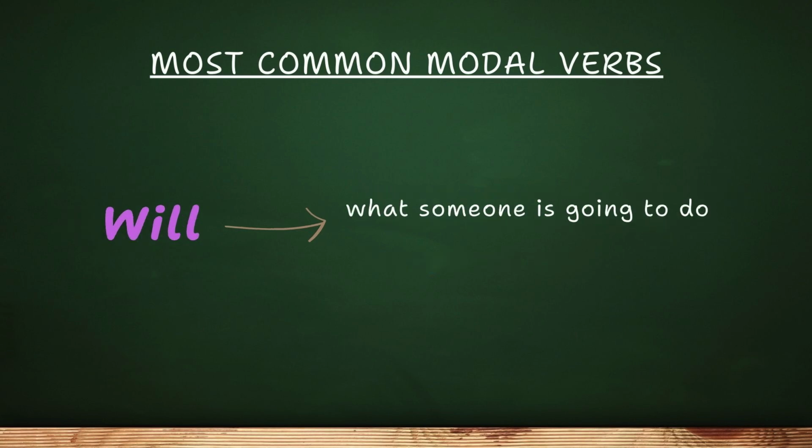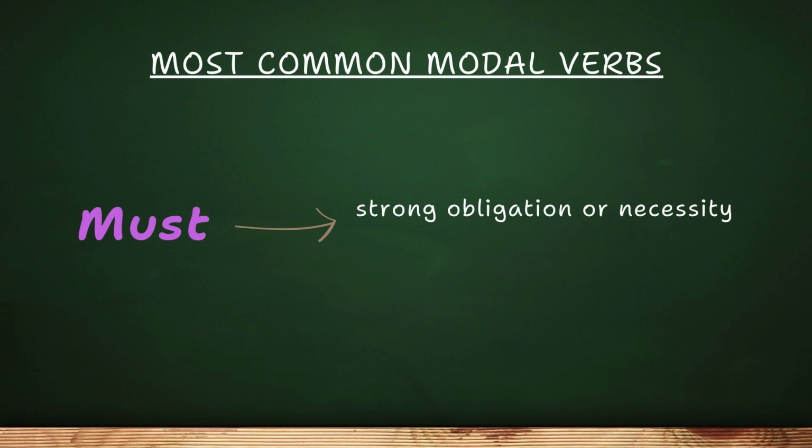Will is all about the future. It helps us talk about what someone is going to do, like, I will call you later. Must expresses a strong obligation or necessity. For example, you must wear a seatbelt.